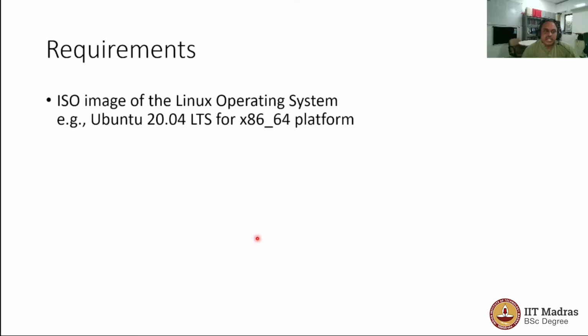You first need to download an ISO image of the Linux operating system, and I would recommend Ubuntu 20.04 long time support version, which is currently the latest LTS version. The next version, 22.04, would appear at the end of April 2022, and you will pick it up from the Ubuntu website for the platform x86-64, which is appropriate for an Intel or AMD based laptop.